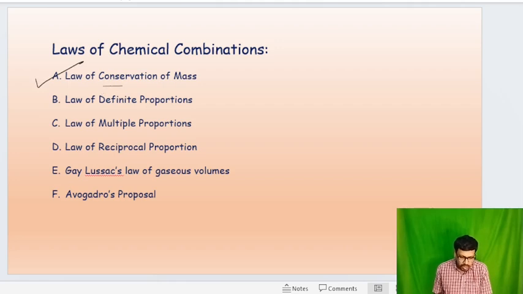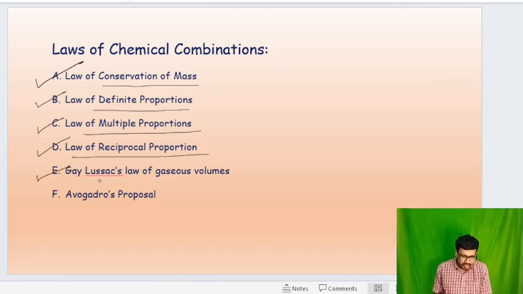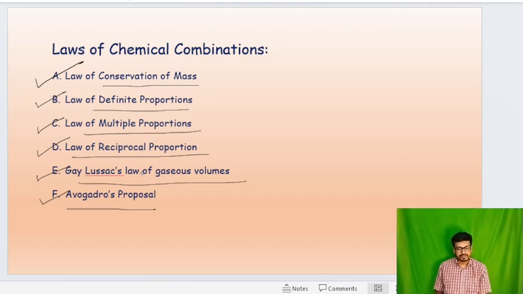One is law of conservation of mass. You already know about the law of conservation of mass in your school level classes. The next one is law of definite proportions. Next one, law of multiple proportions. Then law of reciprocal proportion. Gay-Lussac's law of gaseous volumes, and last one is Avogadro's proposal. Now I shall discuss each law.